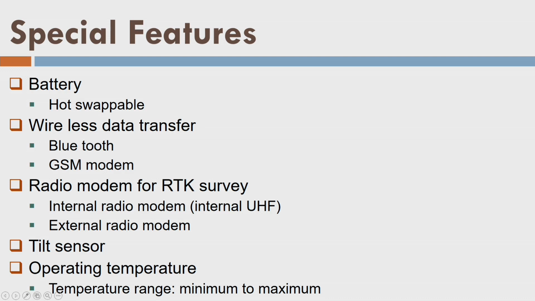First is the battery. Nowadays they have hot swappable batteries, which means there are two batteries in place, but one battery at a time can be charged and one battery will be in service. Let's say you place two batteries, both are working. One battery is being used by the GPS receiver and one is a spare in the receiver itself.